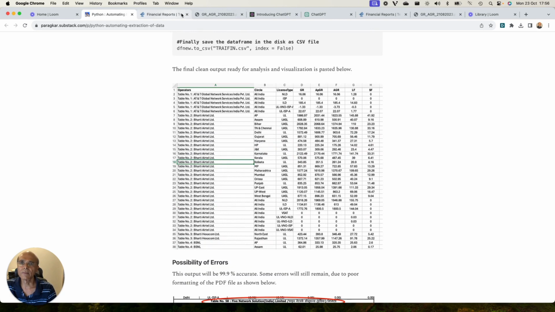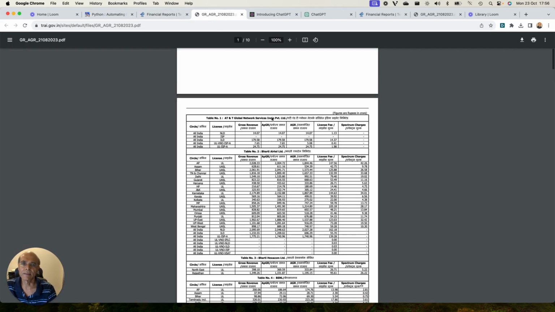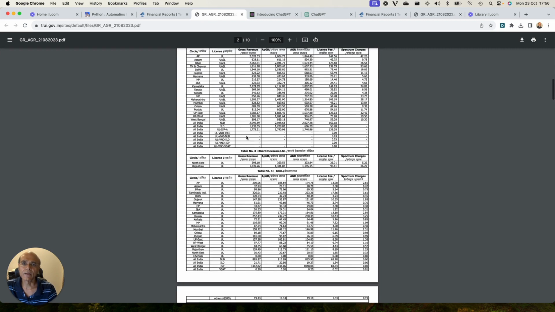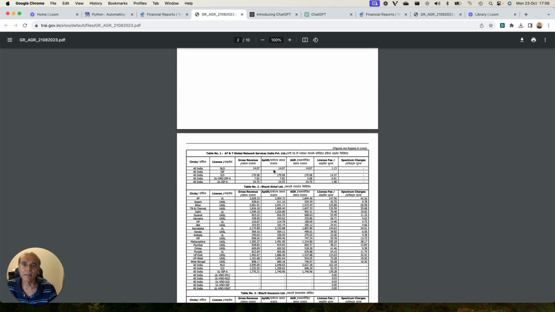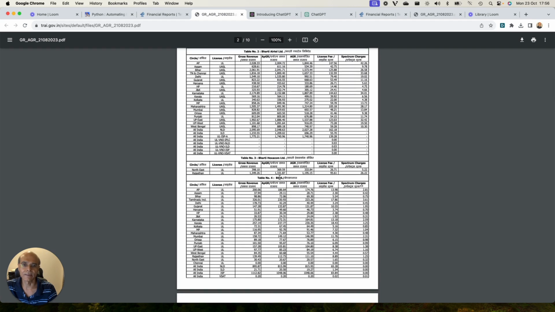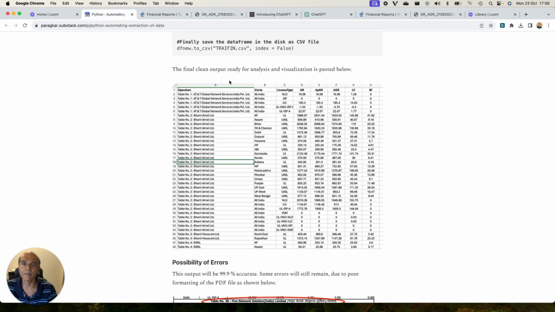If you look at the original data, you will find that it starts with AT&T in the initial rows, and then later it goes to Bharti, then Bharti Hexacom, and then BSNL. You'll find that here also it starts with AT&T, Bharti Hexacom, and then BSNL.